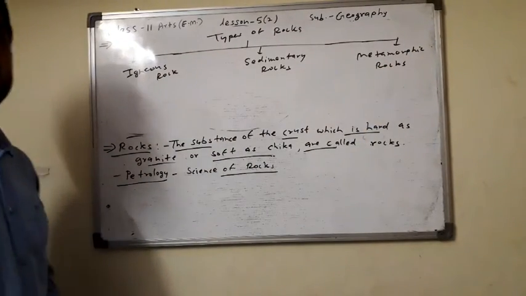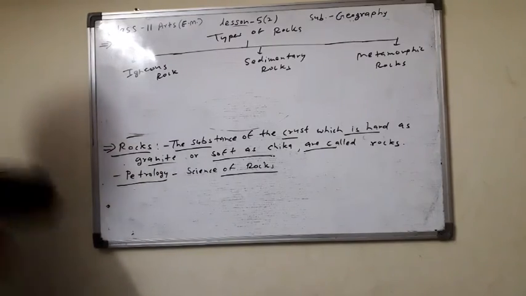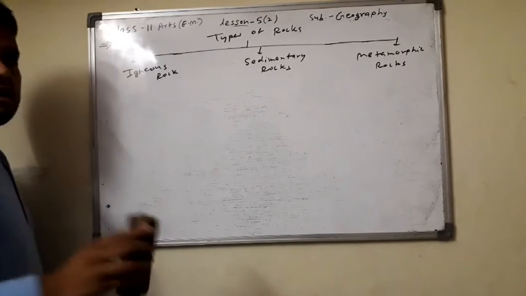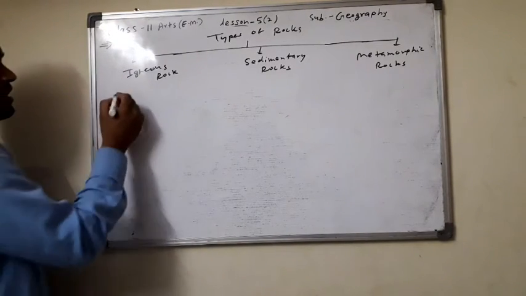We can classify rocks into three types: igneous, sedimentary, and metamorphic.